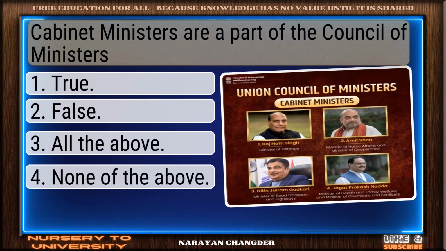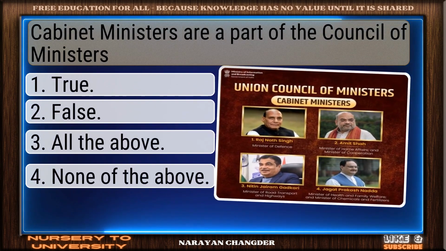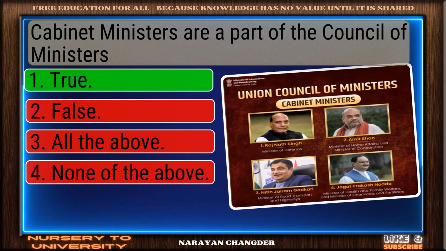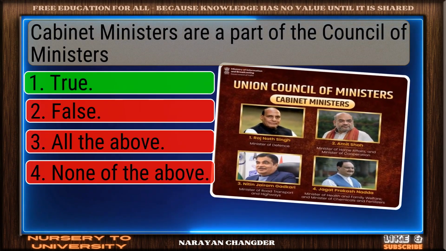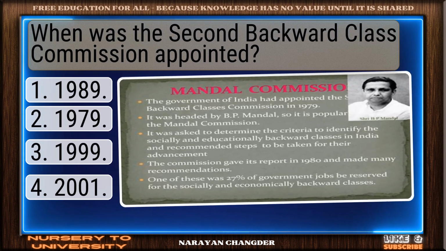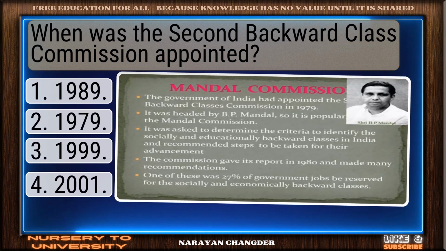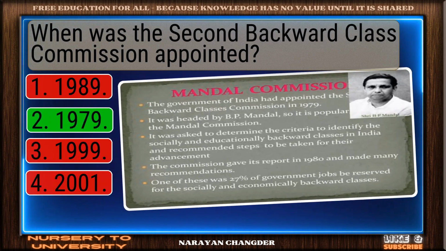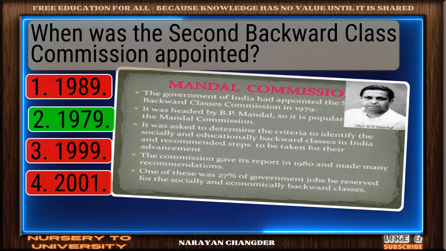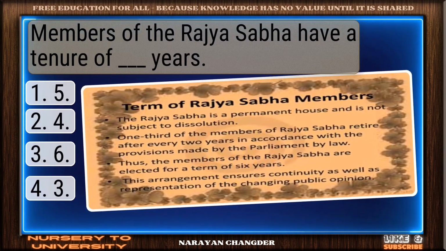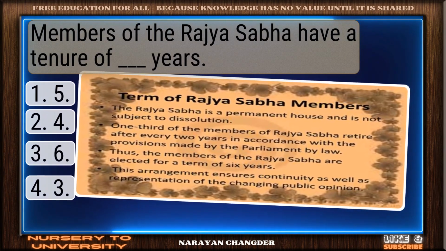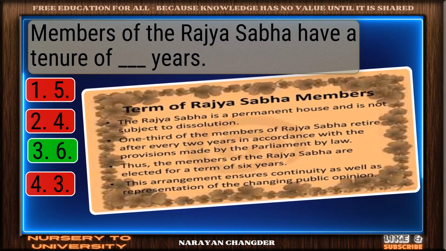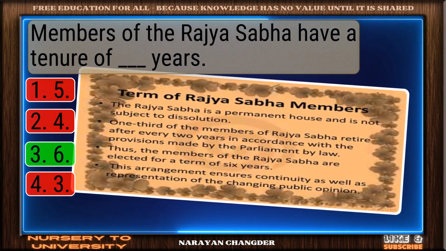Question number 90. Cabinet ministers are a part of the Council of Ministers. Correct response. True is the most accurate answer. Question number 91. When was the second Backward Class Commission appointed? Good thinking. 1979 is the right answer. Question number 92. Members of the Rajya Sabha have a tenure of dash years. Exactly. 6 makes sense and it is the right choice.